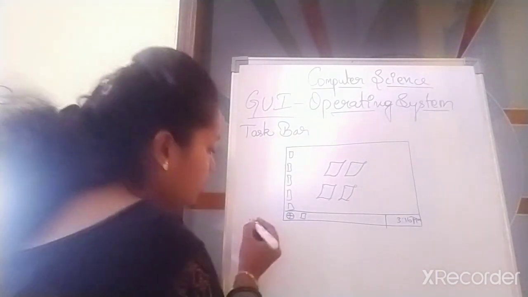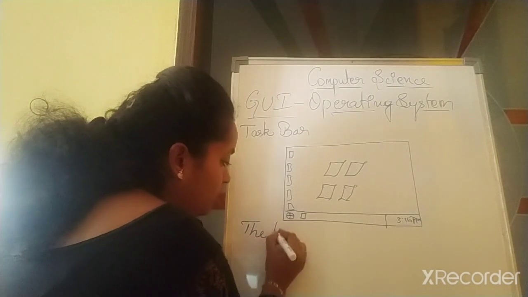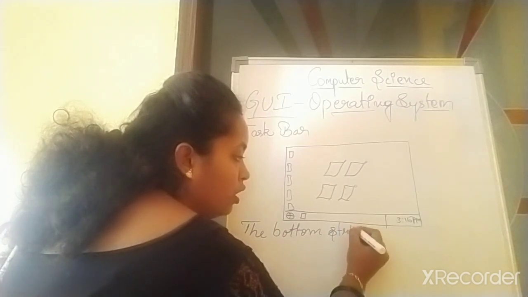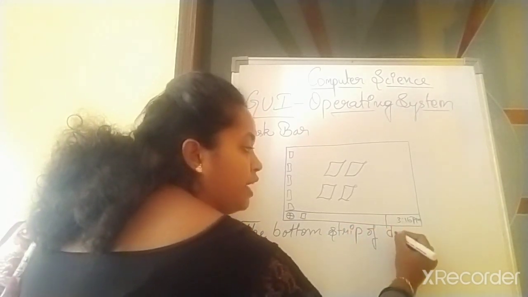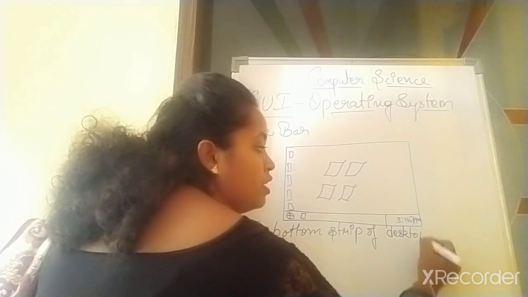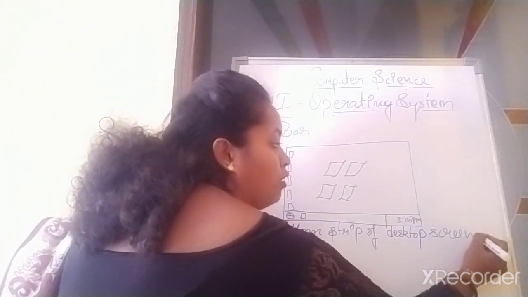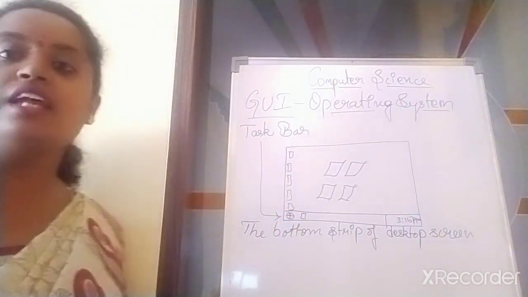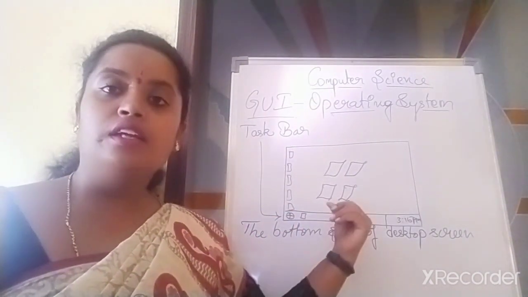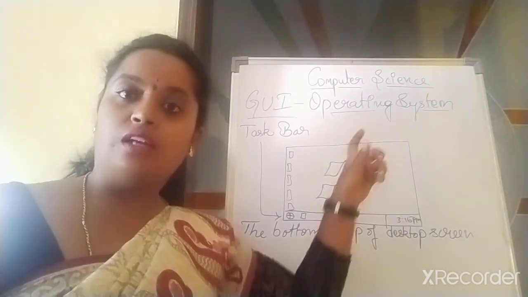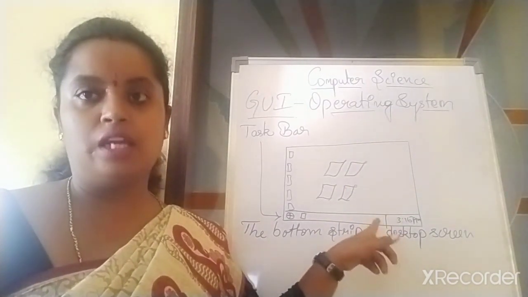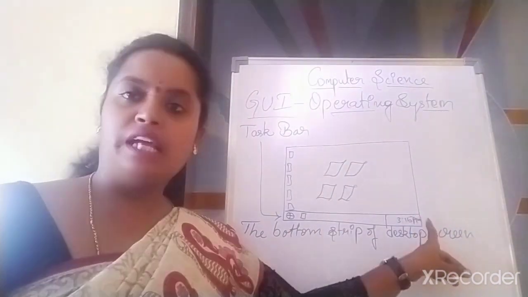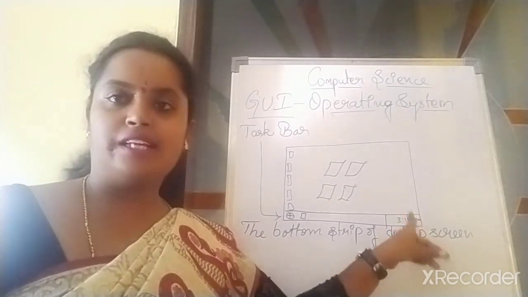The bottom strip of the desktop screen is called the taskbar. What is it, children? The bottom strip of desktop screen is called the taskbar, wherein the start button, other control buttons, like when you minimize the files or folders which is available, then the time, date and the volume and all those things, internet connection, will be there.